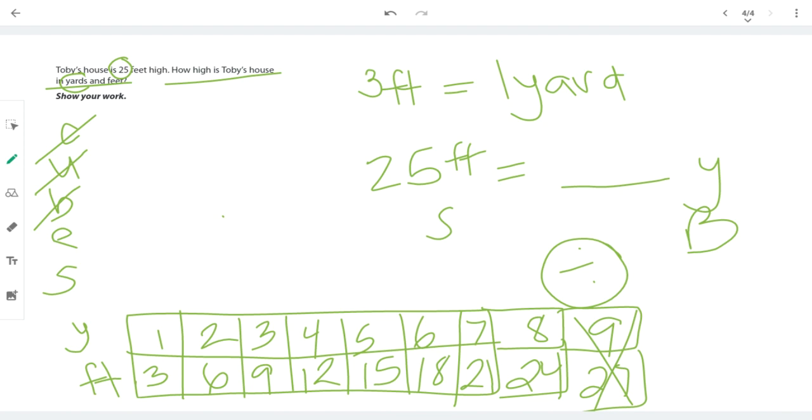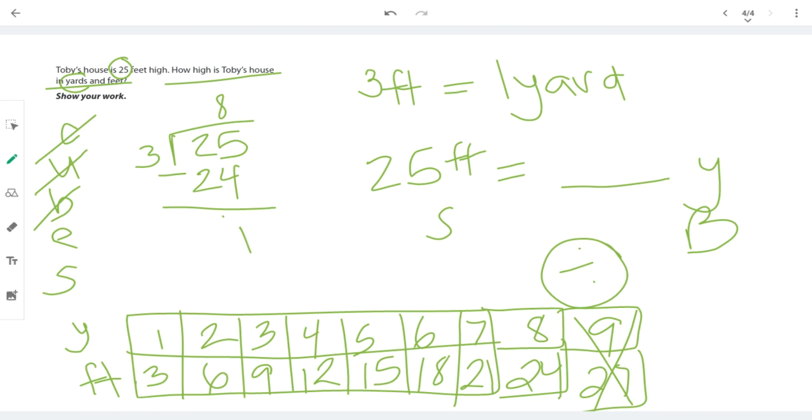So if I have 25, I'm going to use my division. 25 divided by 3. How many groups of 3 are in 25? Well, thanks to my chart, I already know. There are 8 groups, and there's 1 foot left over.